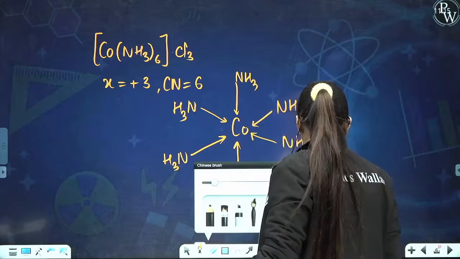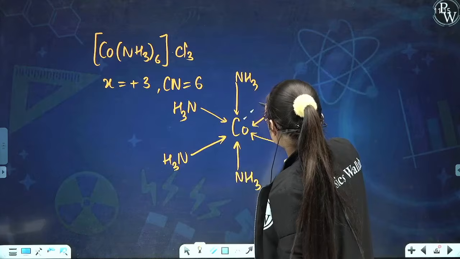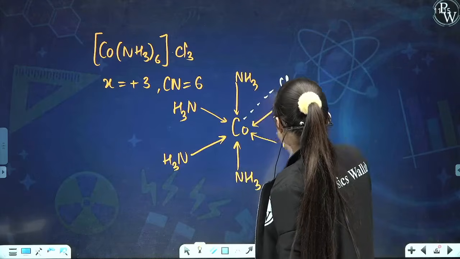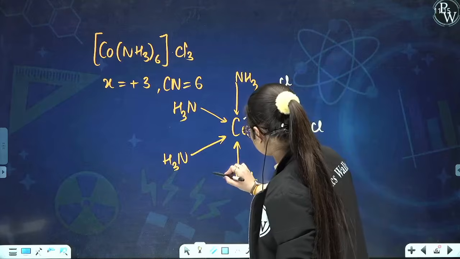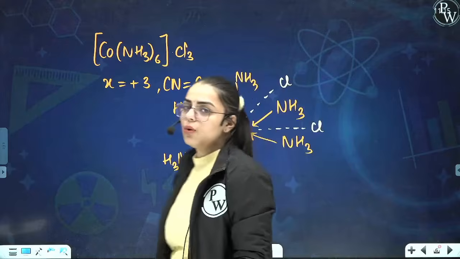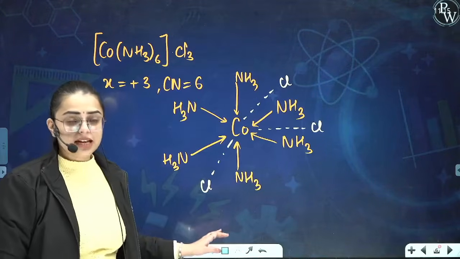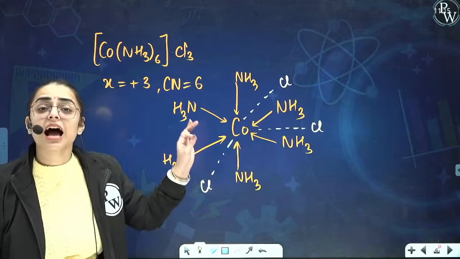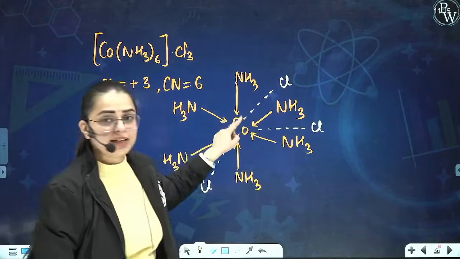Now coming back to the Cl, we have to show these 3 Cl also. They are written like this with dotted lines. Cl, Cl, Cl, like this. Understand what I'm showing you. I said that the primary valency, that means the oxidation number, that means the ionizable ones, are represented by which lines? By the dotted lines. Is it clear to you?